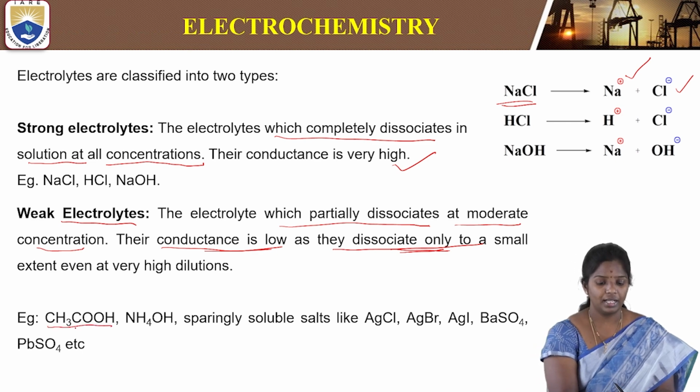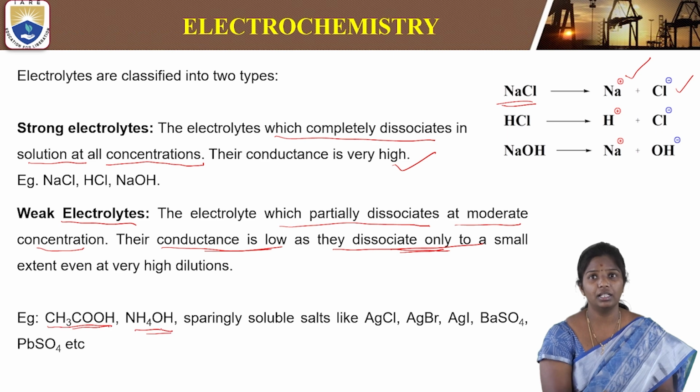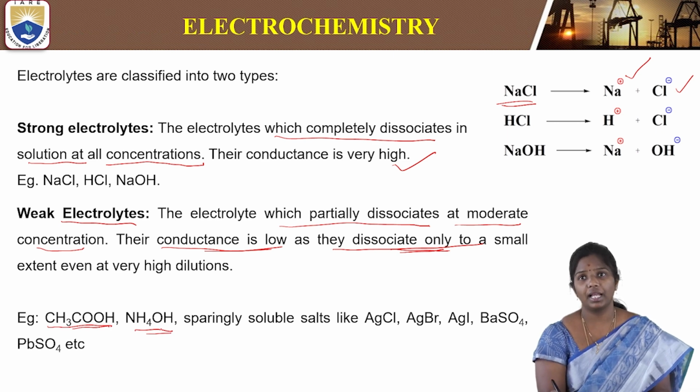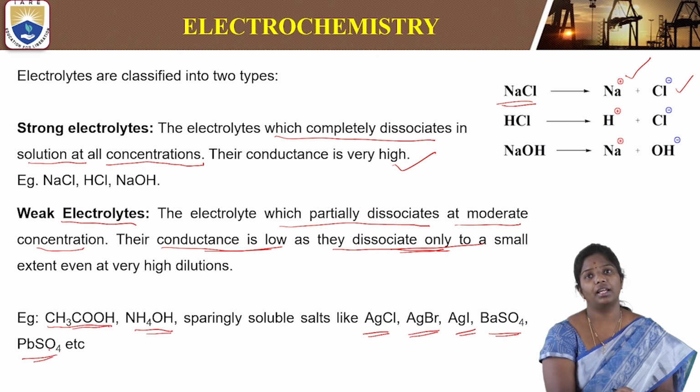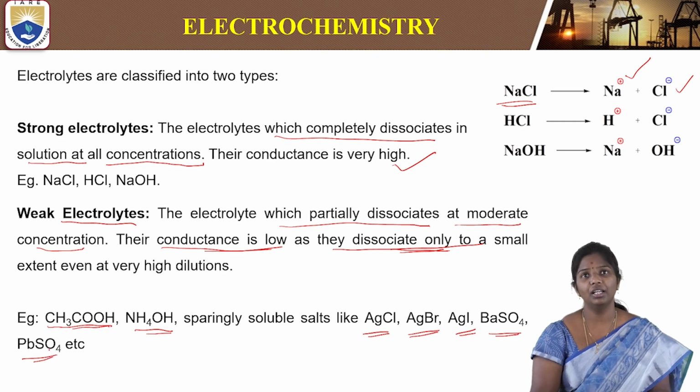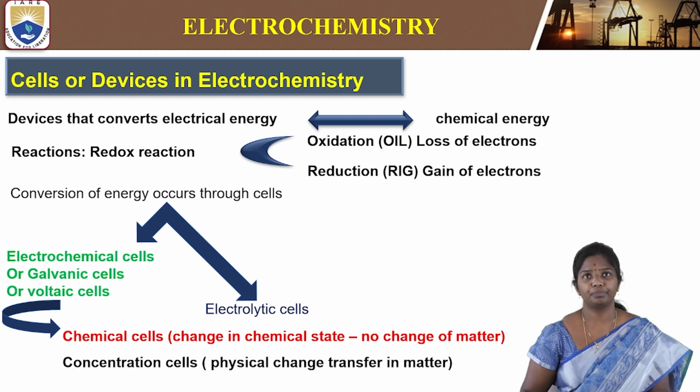Examples are acetic acid, ammonium hydroxide, and sparingly soluble salts like AgCl, silver bromide, silver iodide, barium sulfate, lead sulfate, etc. So these are some of the weak electrolytes.